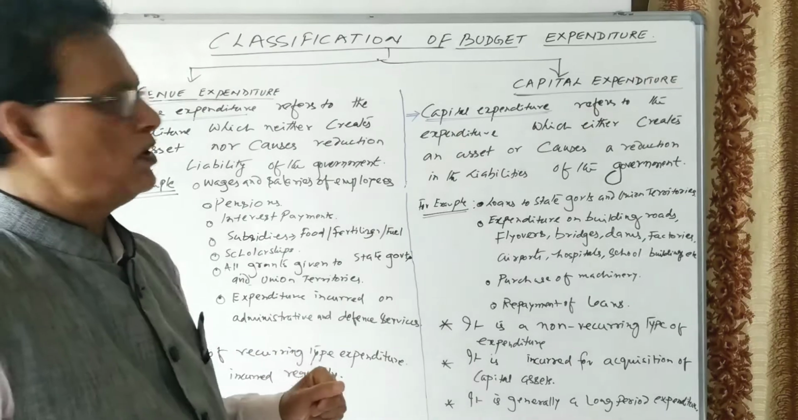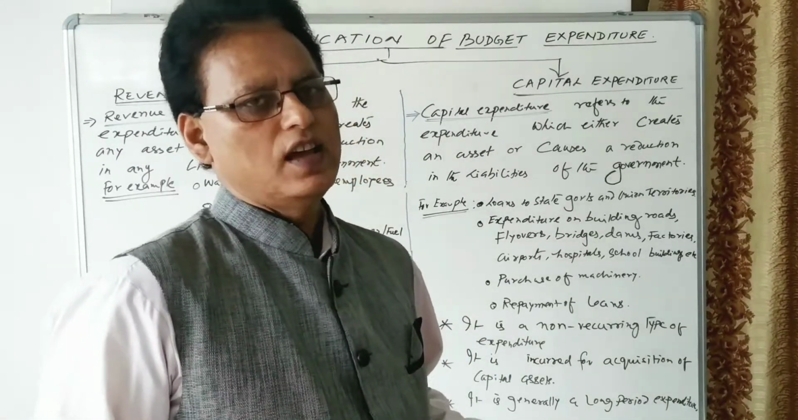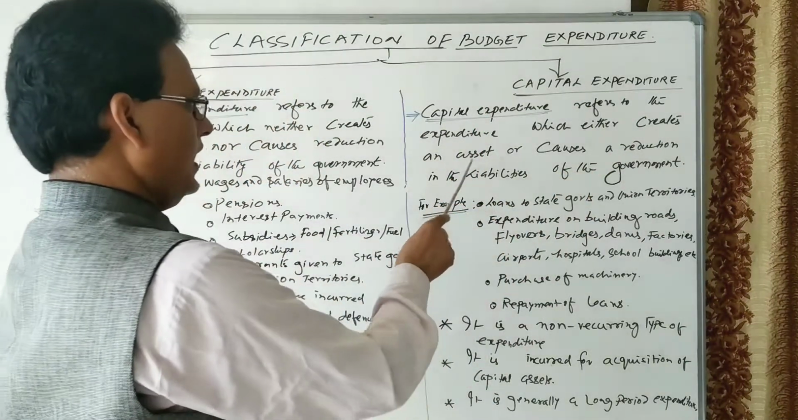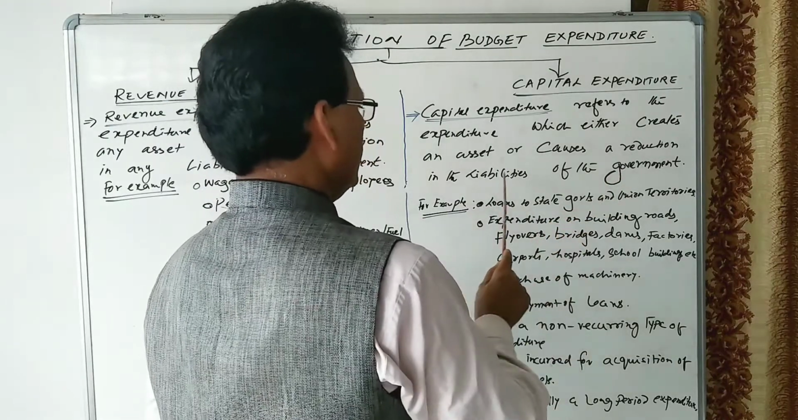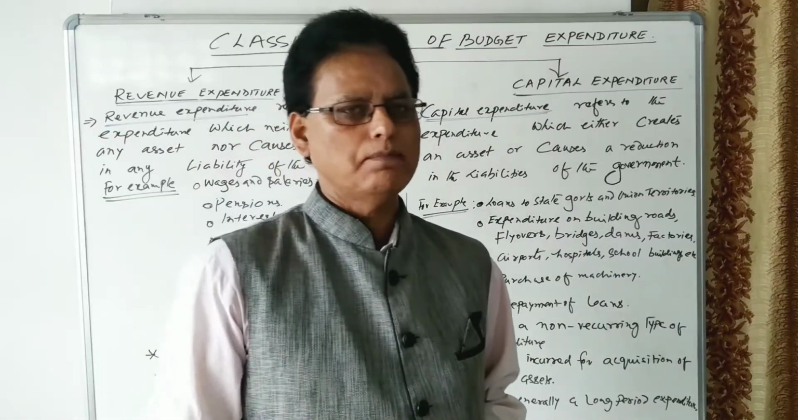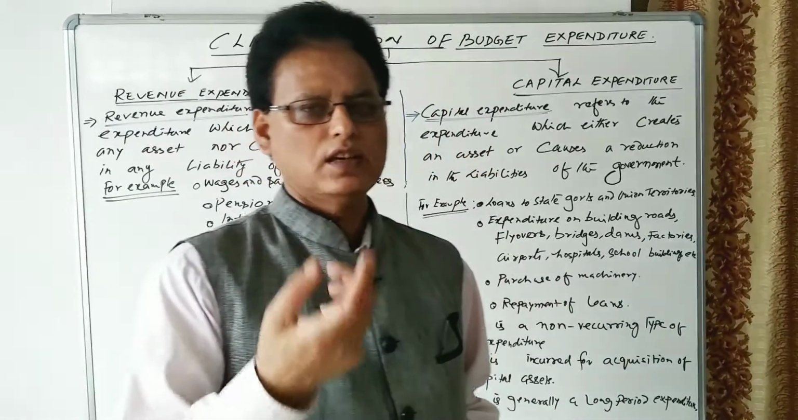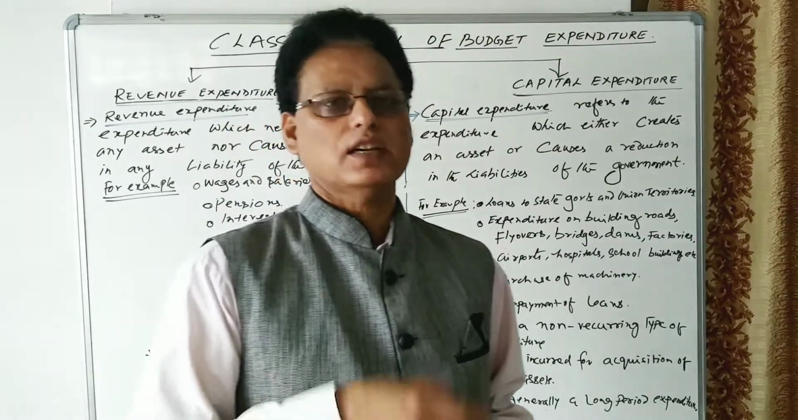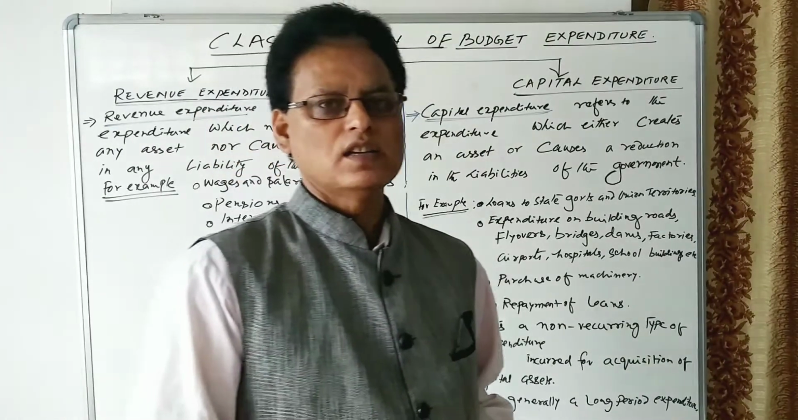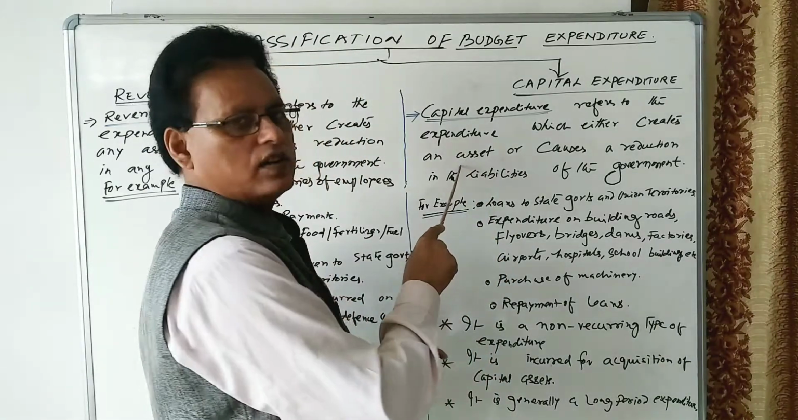The second category of expenditure is capital expenditure. Let us see what capital expenditure is. Capital expenditures are those expenditures of the government which either create an asset or cause a reduction in the liabilities of the government. Take the example of the creation of an asset. If the government is constructing roads, flyovers, dams, bridges, airports, helipads, school buildings, hospitals, all this expenditure creates an asset for the government.